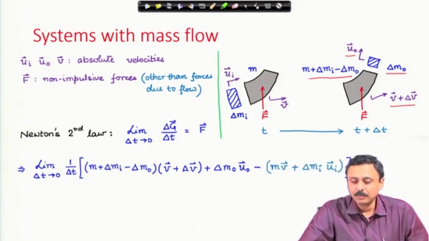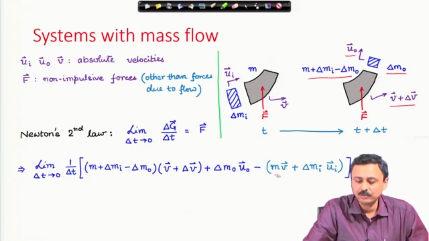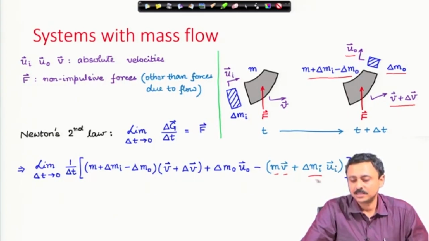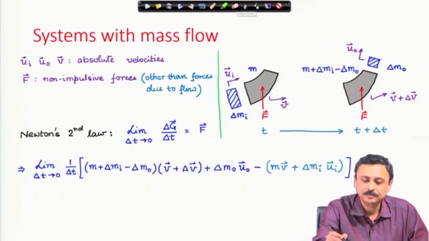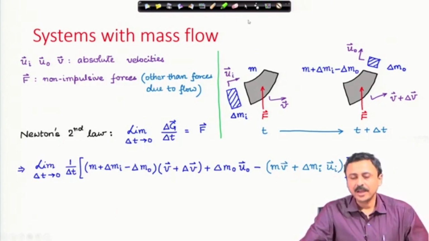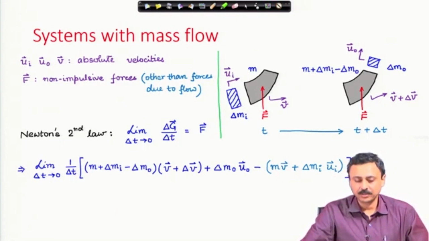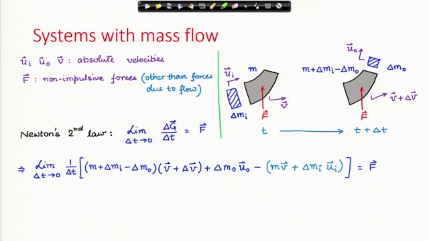And what is the initial momentum? The system of mass m was moving with velocity v, and there was a blob of mass delta m I moving with absolute velocity u I, and that must be equal to the net force acting on the system. If I do algebraic simplification, I drop the second order terms.